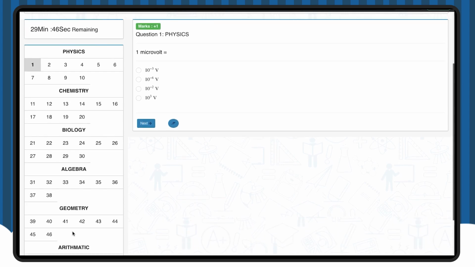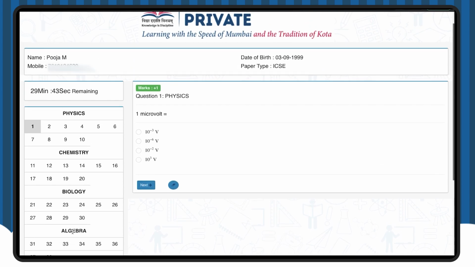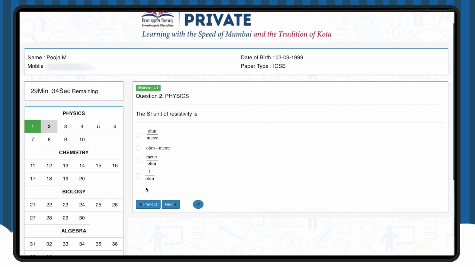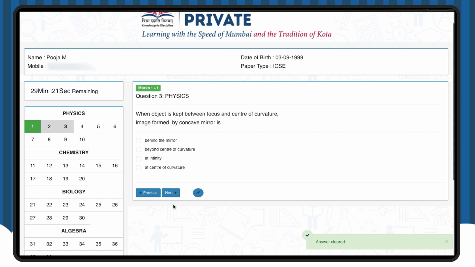You will see that the paper is divided into different sections and you are free to answer the questions in any order you like. You can see the marking scheme for each question right at the top, and each question will have 4 options. You are required to select one of them. Once you answer a question, it will be automatically saved. You can move on to the next question by clicking on the next button at the bottom. In case you are unsure about any answer or you wish to make changes, you can always clear it.